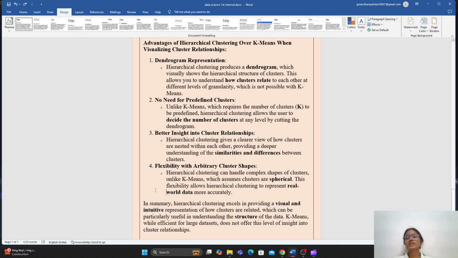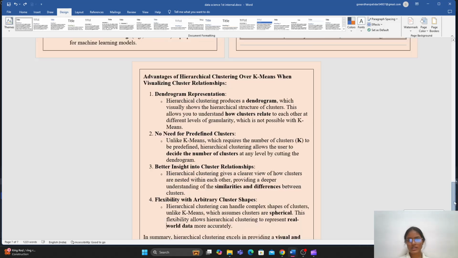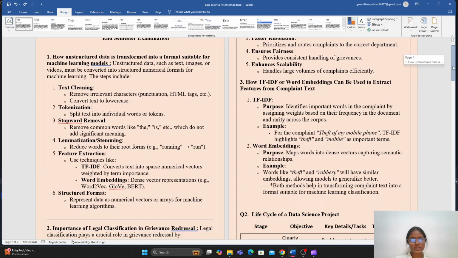So here we have discussed a total of 5 questions of the semester exam. So this was the explanation of the data science semester paper. We have discussed its solution and all the questions.